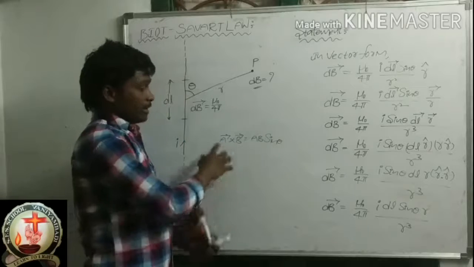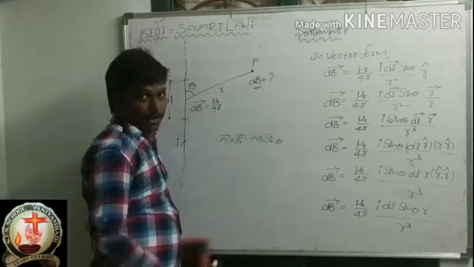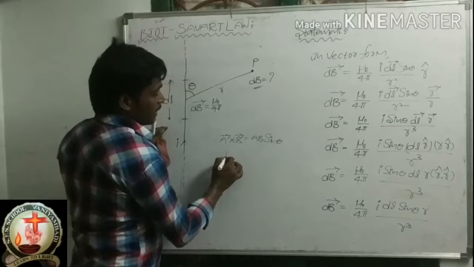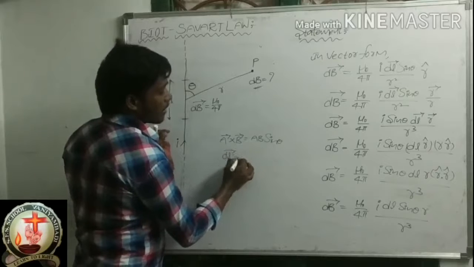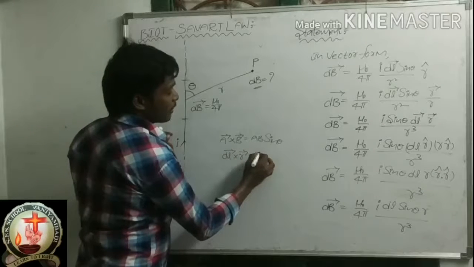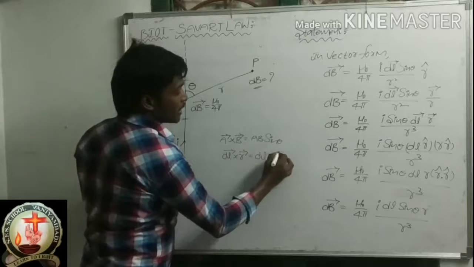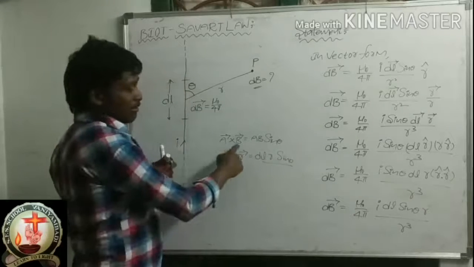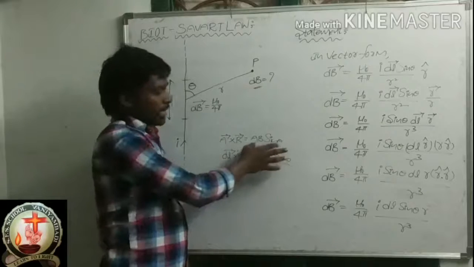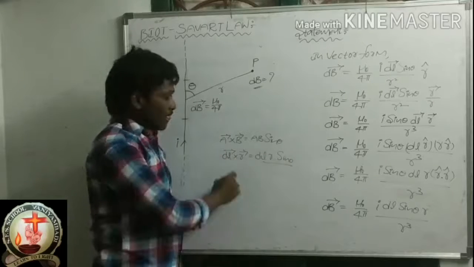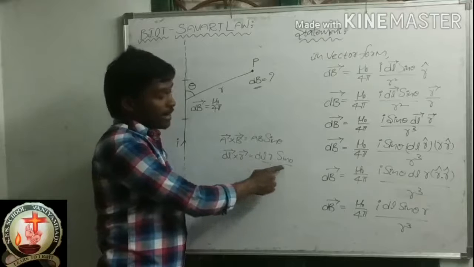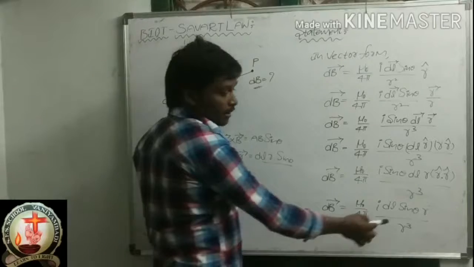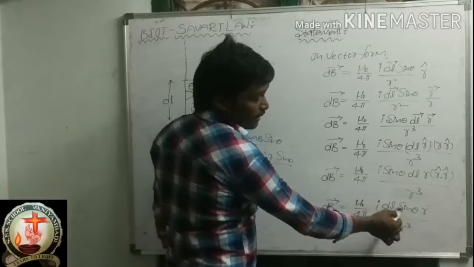Correct. A bar cross B bar means A B sin theta, like that. DL bar cross R bar means DL R sin theta. Correct, no? A bar cross B bar, from the cross product of the vectors, is A B sin theta. You know the formula. Like the DL bar cross R bar means what? DL R sin theta. Please see here. DL R sin theta.